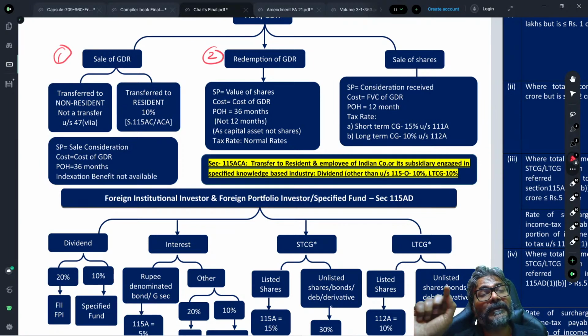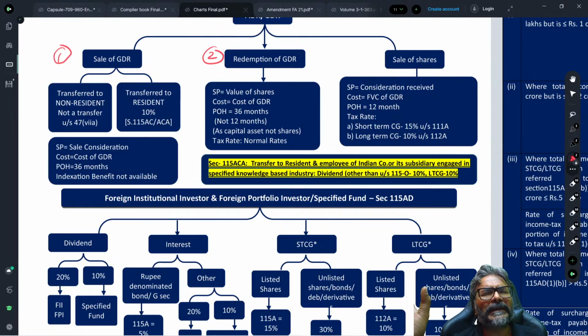But in the case of conversion of ADR and GDR to receive the shares of the company, is this considered to be a taxable transfer? And the answer is yes. This is very much considered to be a case of a taxable transfer. Capital gains will be calculated.